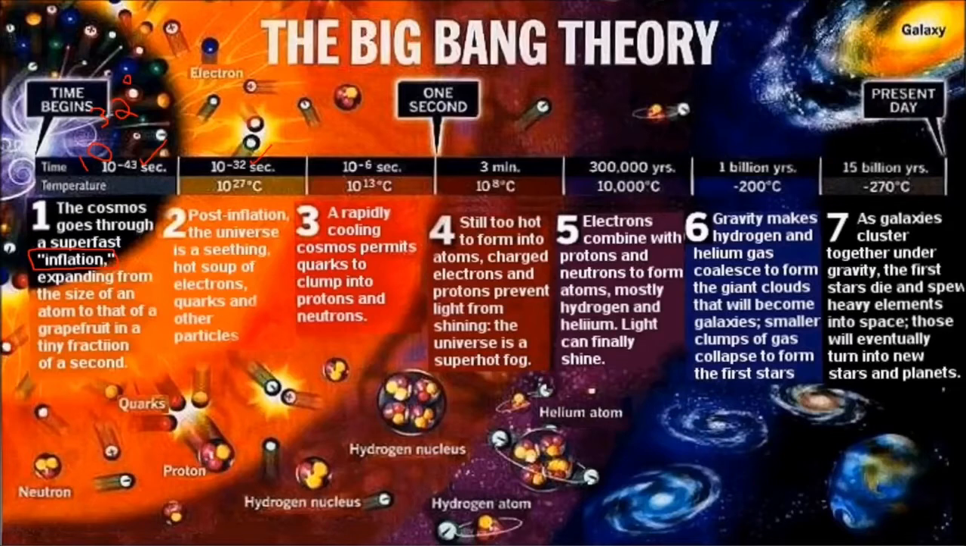After the inflation, the temperature fell significantly from 10 to the power 32 degrees Celsius to 10 to the power 27 degrees Celsius. At this time, the universe was very hot, and there was formation of electrons and quarks. Quarks are fundamental particles of the universe, which are tinier than protons, neutrons, and electrons. So they are fundamental to the formation of basic subatomic particles. After the quarks were formed,